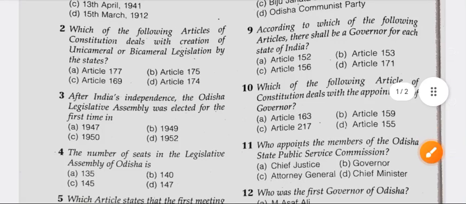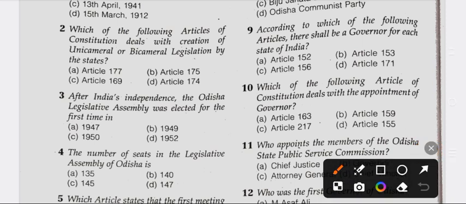Question number 10. Which of the following article of Constitution deals with the appointment of governor? Option A Article 163, option B Article 159, option C Article 217, option D Article 155. Right answer is option D, Article 155.